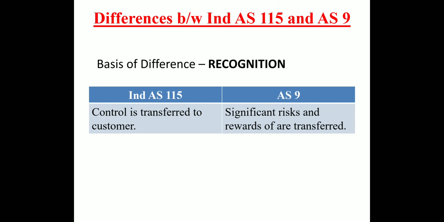Now, as far as recognition is concerned, the revenue will be recognized in Ind AS 115 when control is transferred to the customer. Now, what is control? Control is prima facie the ability of the customer to obtain and sustain economic benefits from the remaining use of those goods or services. However, in AS 9, the revenue will be recognized when all the significant risks and rewards are transferred.